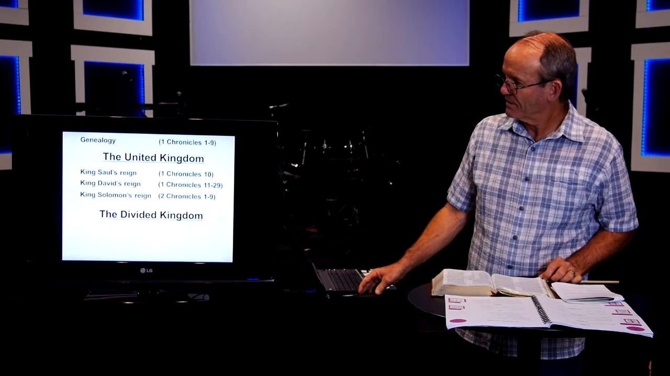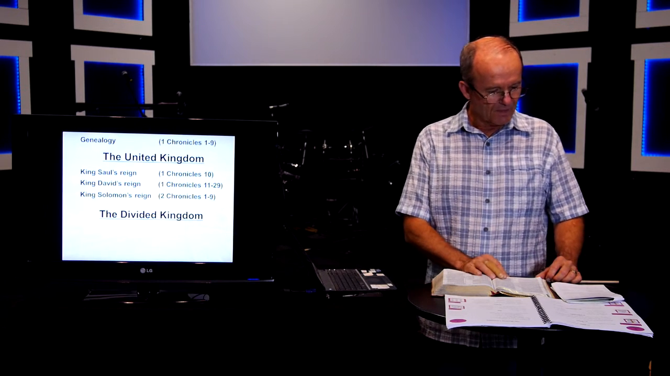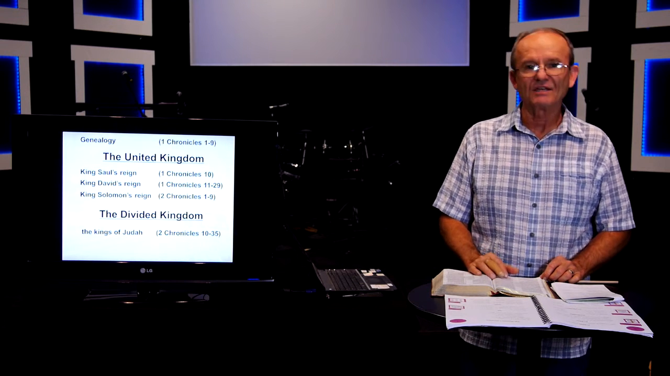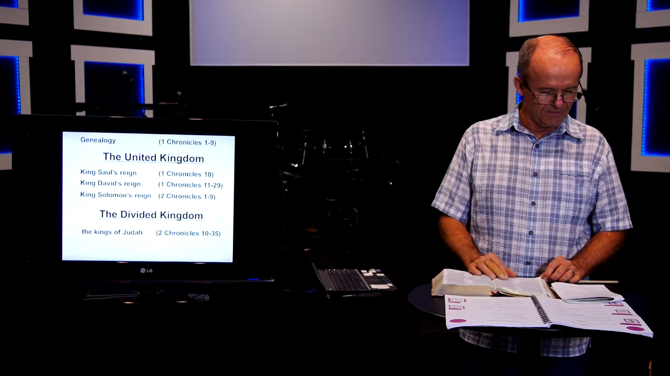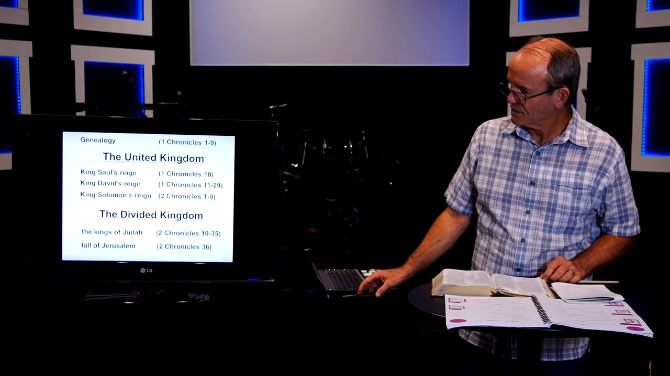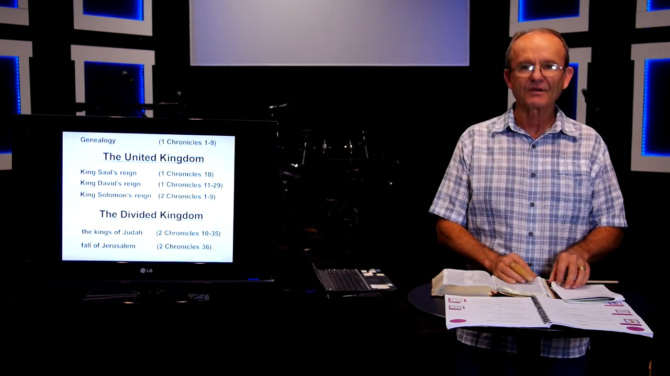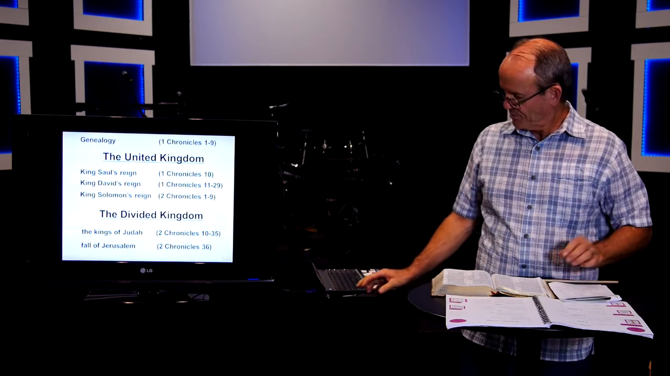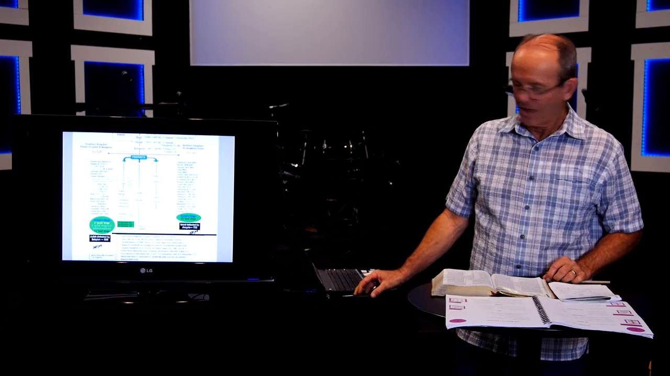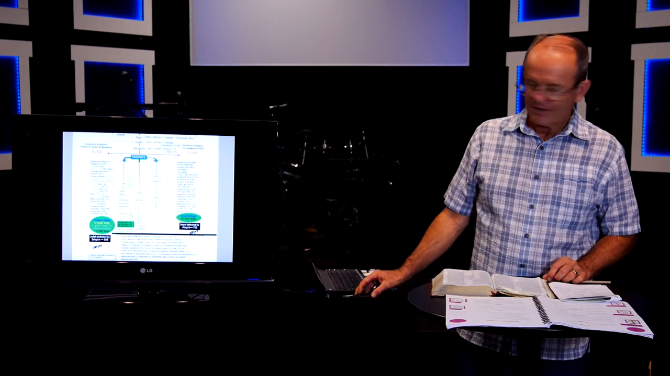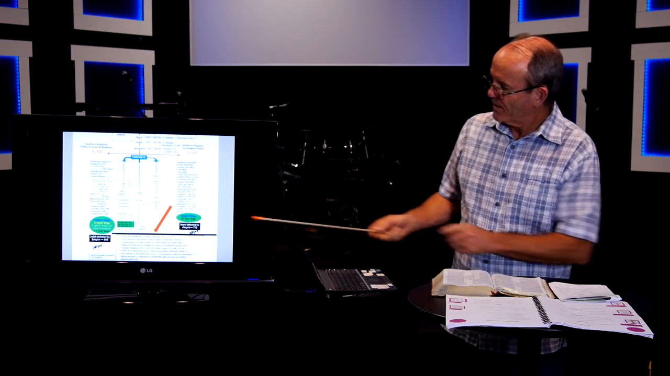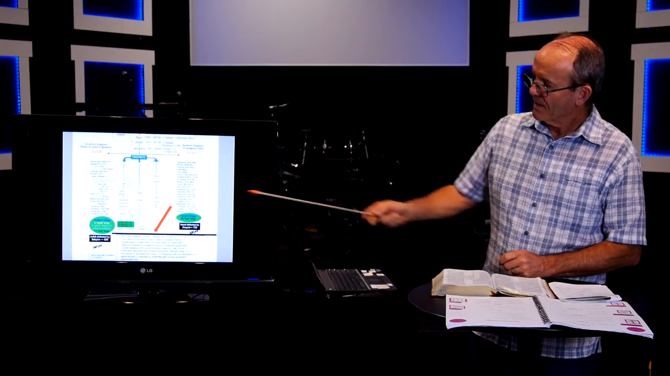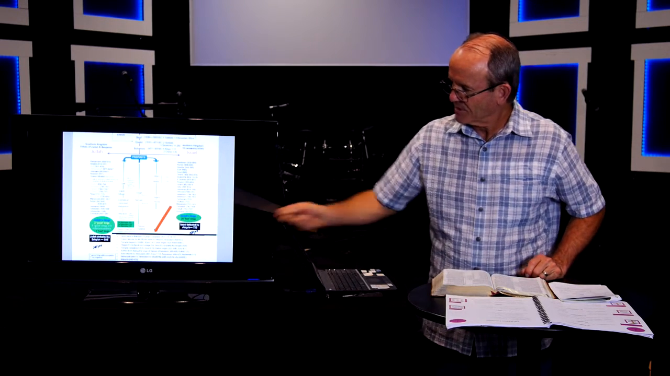Now we'll go on to the divided kingdom. In chapters 10 through 35, we read about, again, the kings of Judah, the southern kingdom. And then in chapter 36, we read about the fall of the southern kingdom of Judah and of Jerusalem. This brings us to the timeline once again. And notice where this arrow is pointing at this black line here. The northern and the southern kingdoms have been defeated.